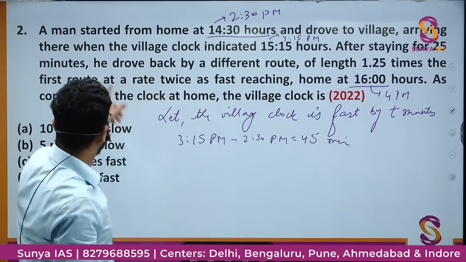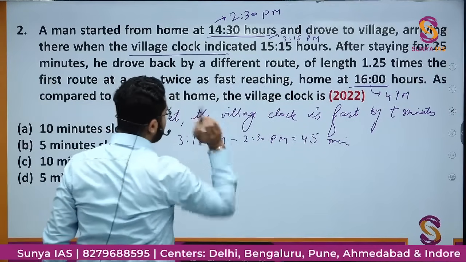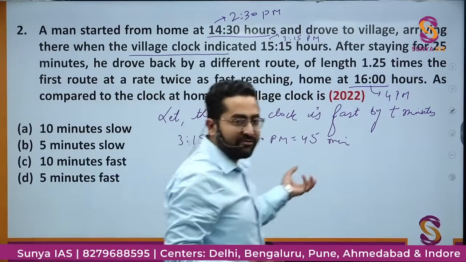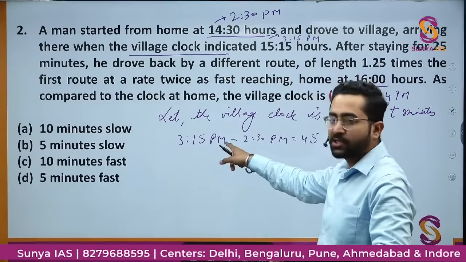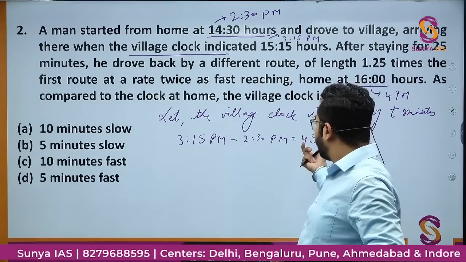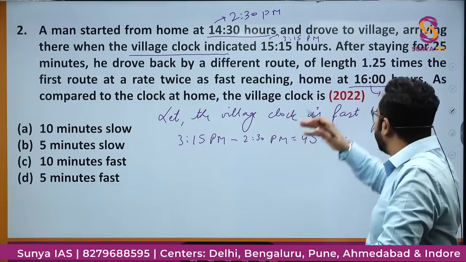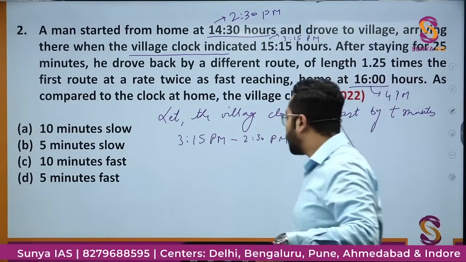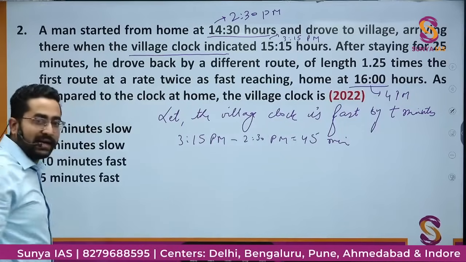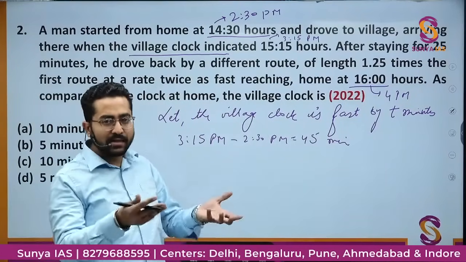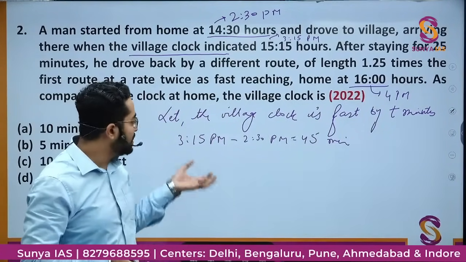And this is shown by the village clock. The village clock shows that he reached at 3:15. So this shows that he is taking 45 minutes. But actually, we have assumed that the village clock is fast by t minutes. The village clock shows 3:15, but it could be that it is actually 3 o'clock. The village clock is fast, right?